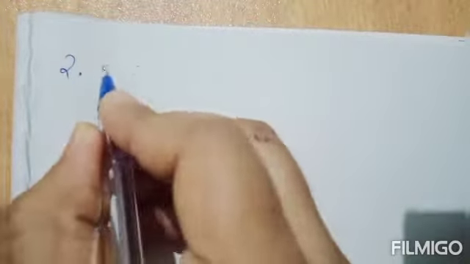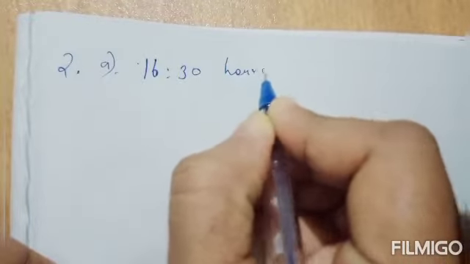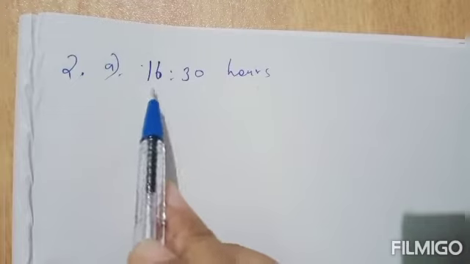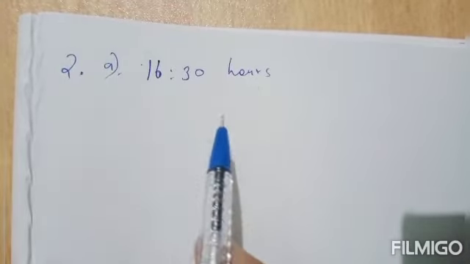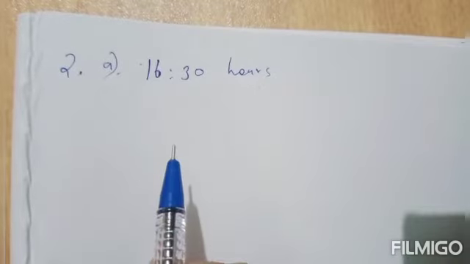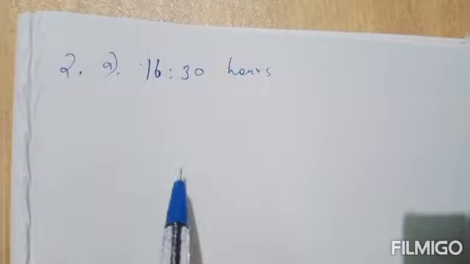Now second question, change into 12-hour clock time. The time is given in 24-hour clock time, and you have to change that to 12-hour clock time. Okay, in that A, 1630 hours. First check whether this is greater than 12 or not. So 16 is greater than 12. So what to do is just subtract 12 from the given time.